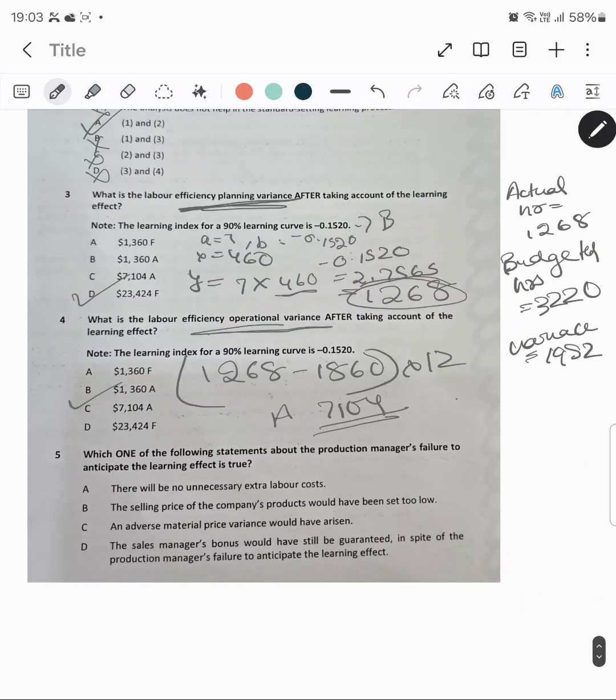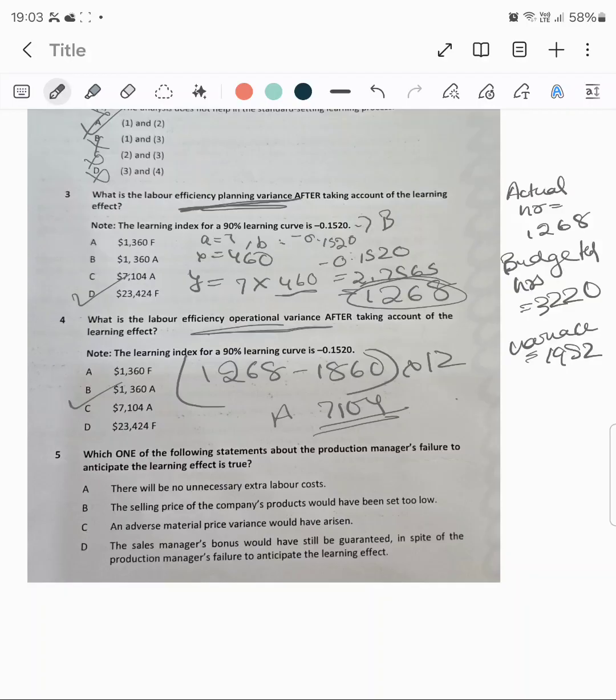Which one of the following statements about the production manager's failure to anticipate the learning effect is true? A: There will be no unnecessary extra labor costs. B: The selling price of the company's products would have been set too low. C: An adverse material price variance would have arisen. D: The sales manager's bonus would have still been guaranteed in spite of the production manager's failure to anticipate the learning curve.